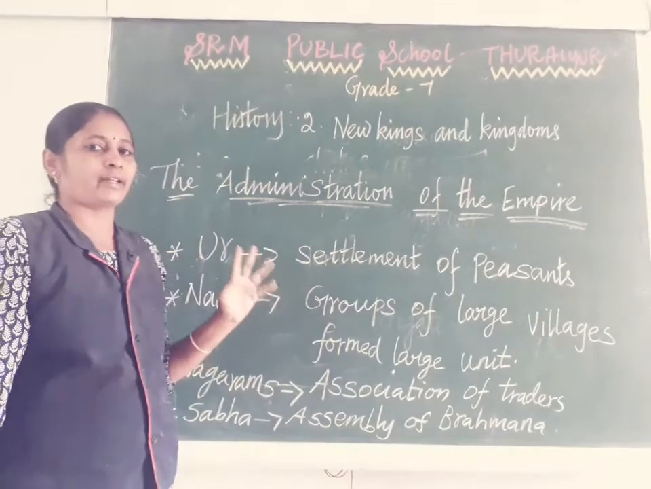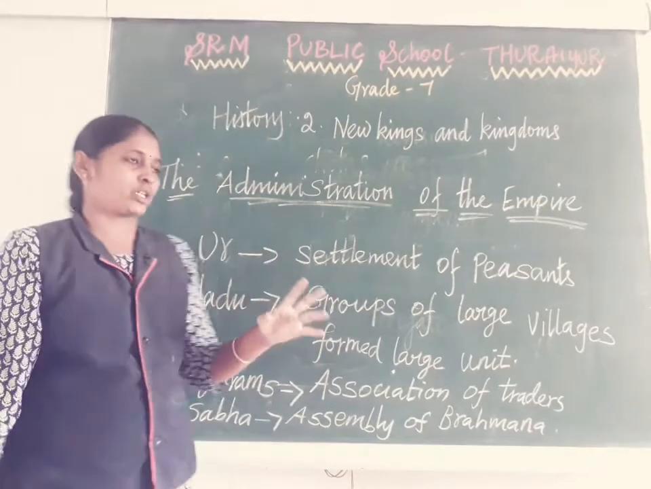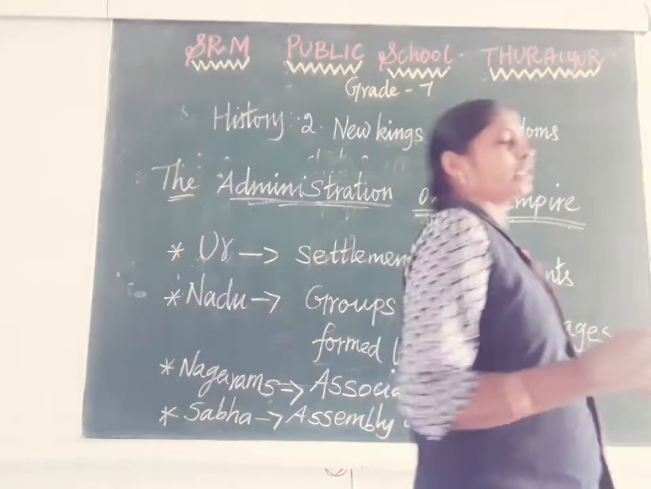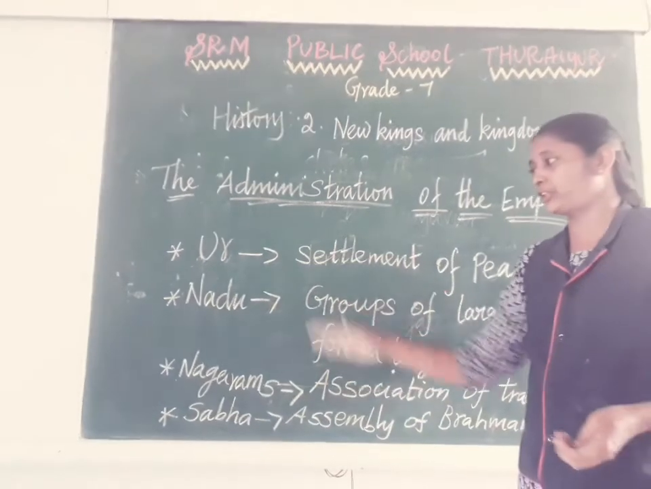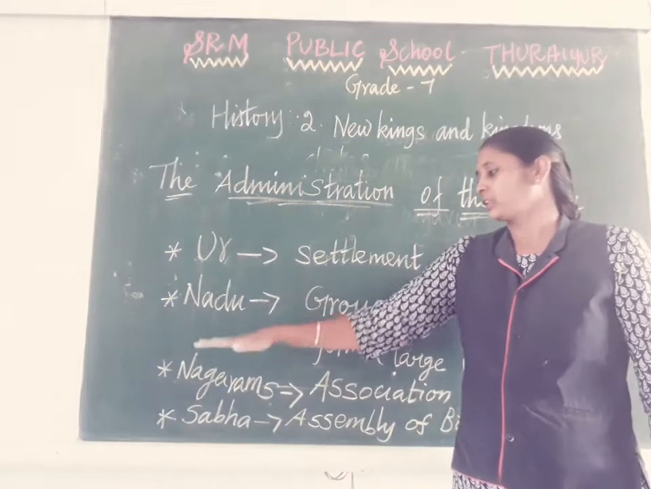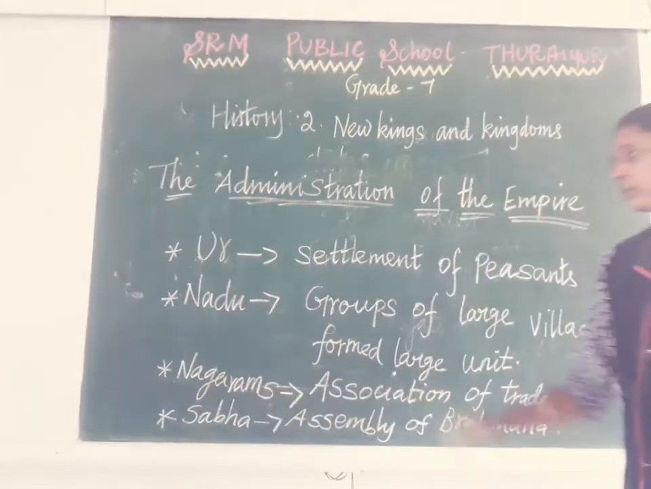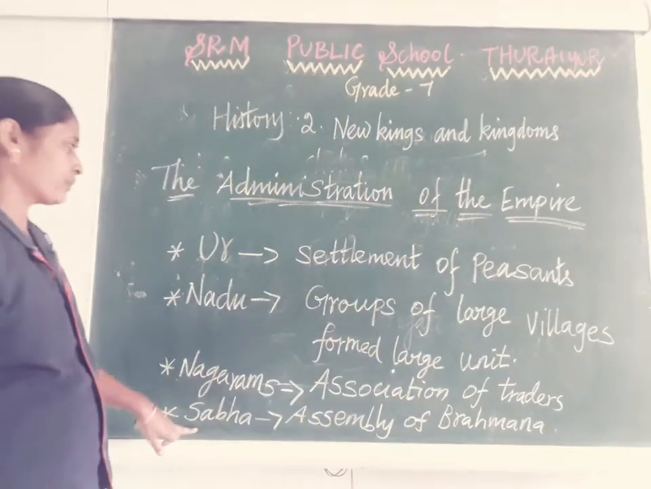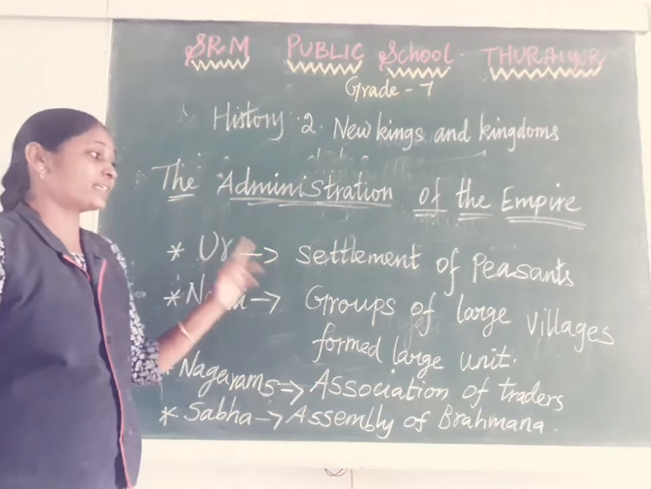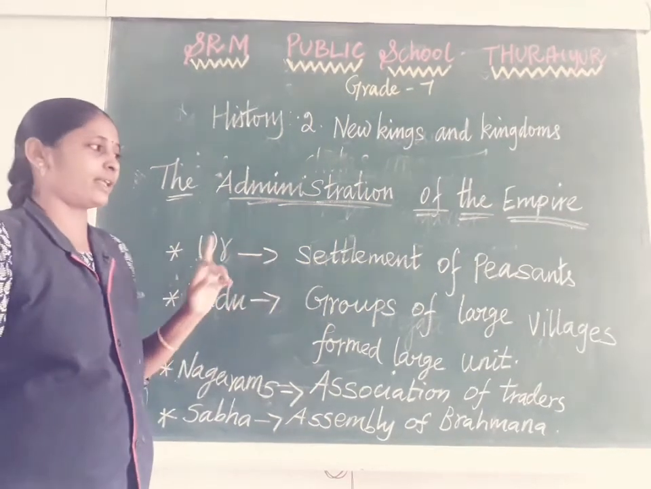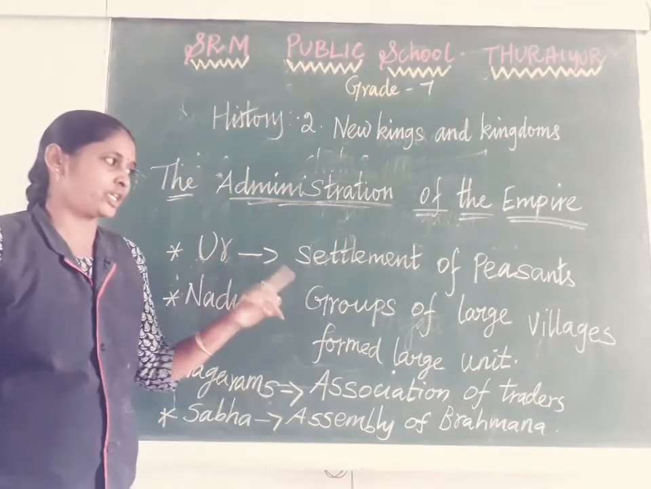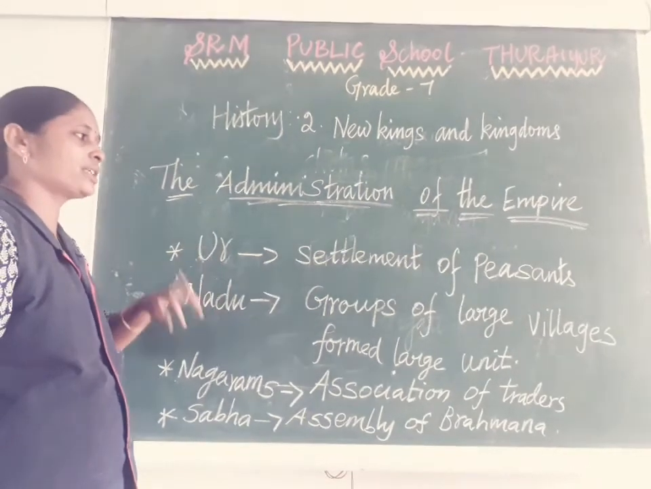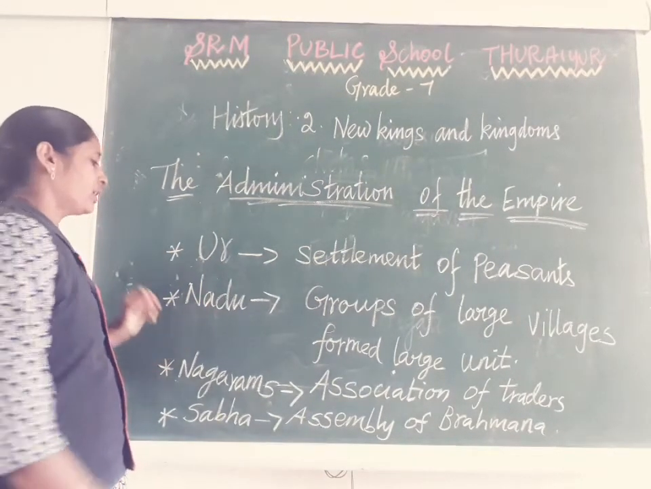As for the administration method of the Chola dynasty, how they administered their ruling area, they separated it into four: Ur, Nadu, Naharam and Sabha. Ur means settlements of peasants, like a village. The settlement of peasants was called Ur in those days.